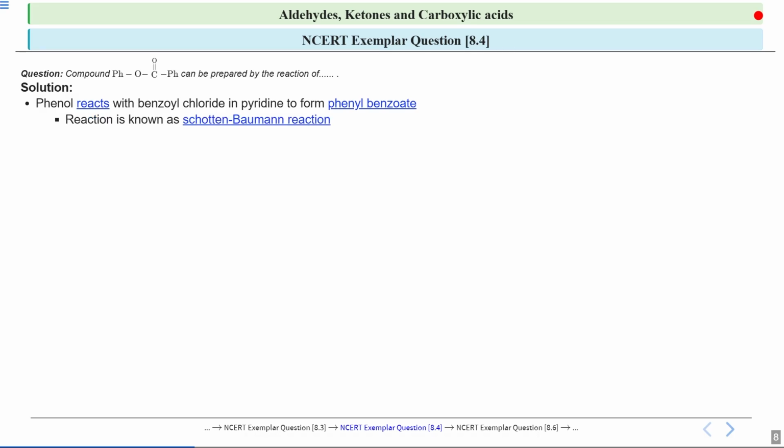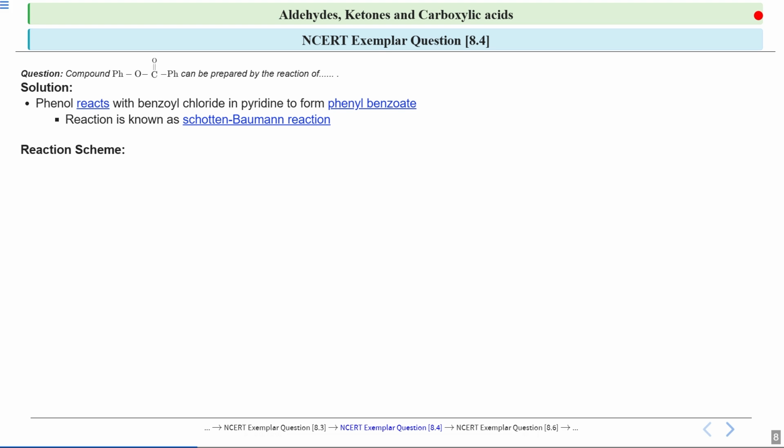Now this reaction is known as Schotten-Baumann reaction. Okay, so it is a named reaction in organic chemistry, which is often used to prepare esters from phenols and acid chloride. Okay, so this is Schotten-Baumann reaction.